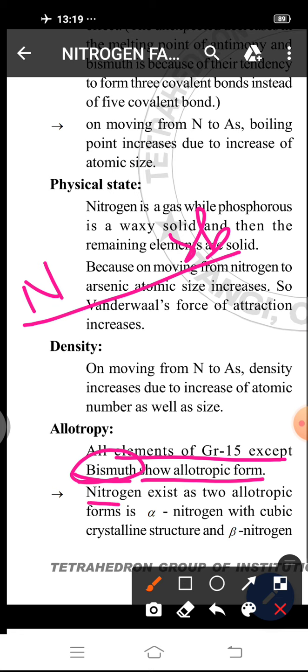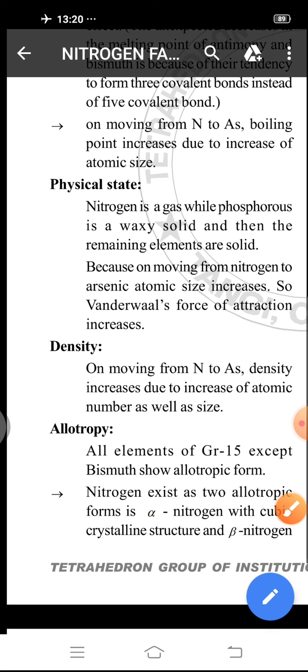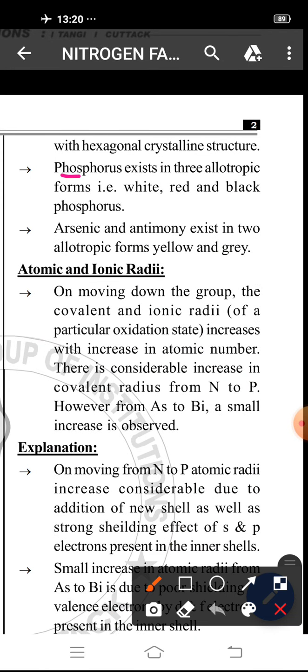Nitrogen exists in two allotropic forms, alpha nitrogen and beta nitrogen. Then phosphorus exists in three allotropic forms, that is white, red and black phosphorus.